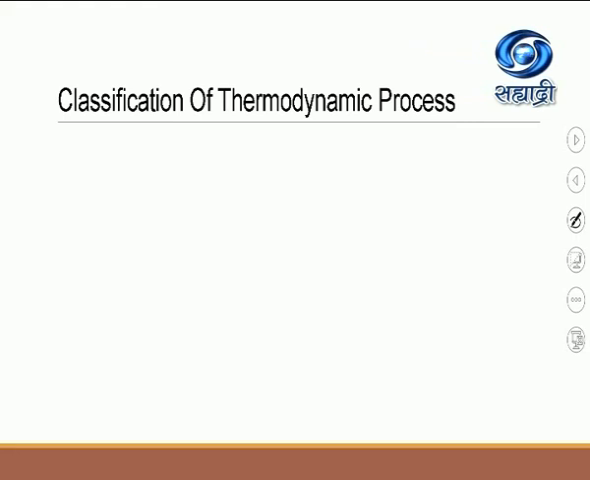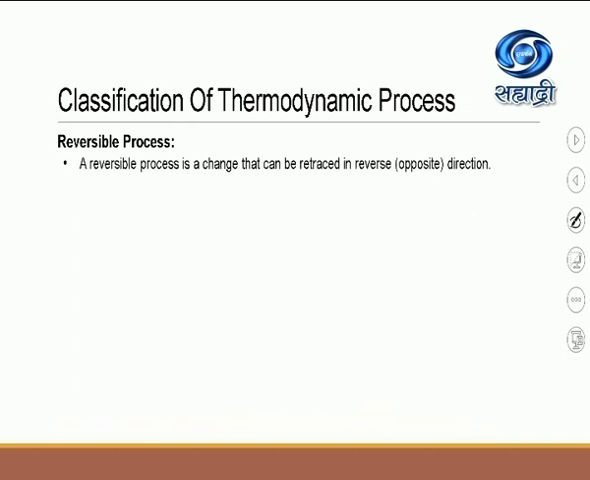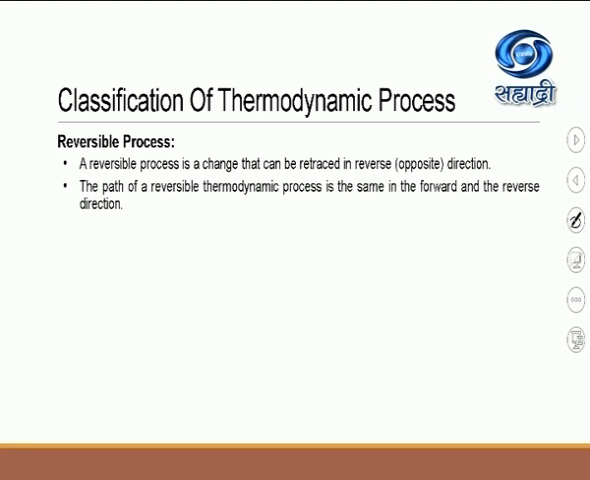Basically, thermodynamic processes can be classified in two groups: reversible process and a second type, that is irreversible process. So let us see first today what you mean by reversible process. A reversible process is a change that can be retraced in reverse, that is opposite direction. I will explain you, okay? The path of the reversible thermodynamic process is the same in the forward and in the reverse direction.